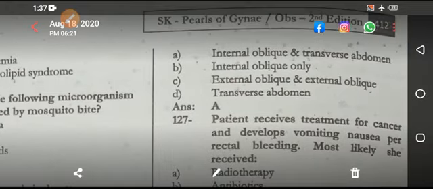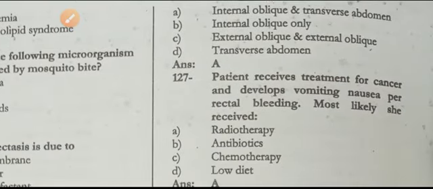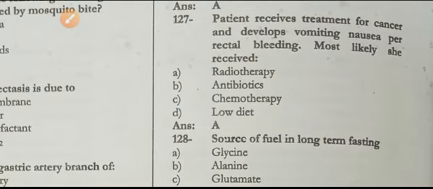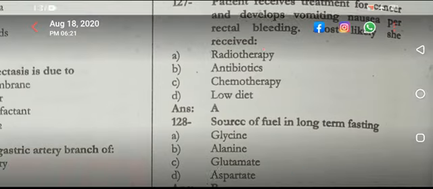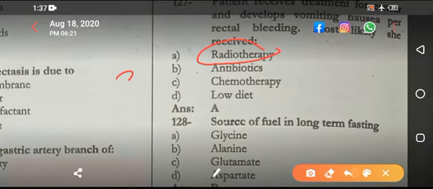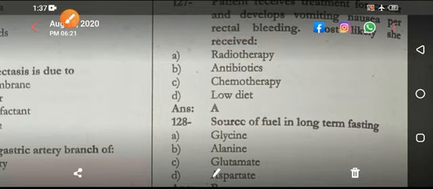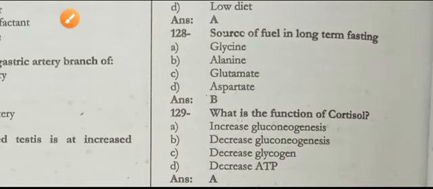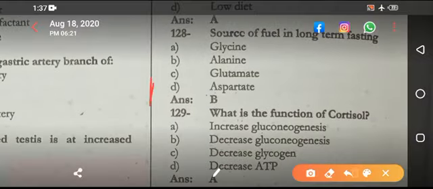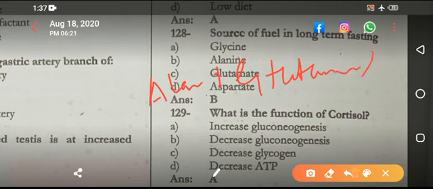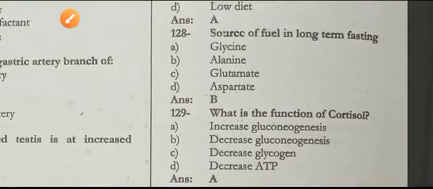Patient receives treatment for cancer and develops vomiting, nausea, rectal bleeding. This is actually the radiotherapy causing damage to the mucosa. Next, source of fuel in long-term fasting, that is alanine plus glutamine, not glutamate, glutamine. So the answer over here is alanine. That is the right answer.